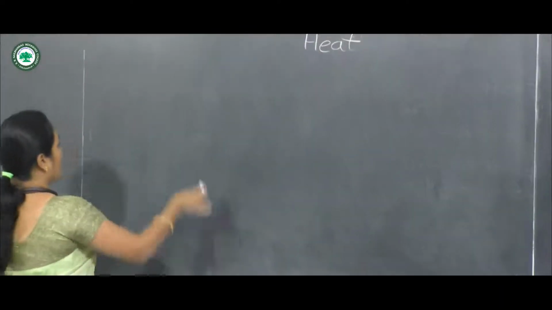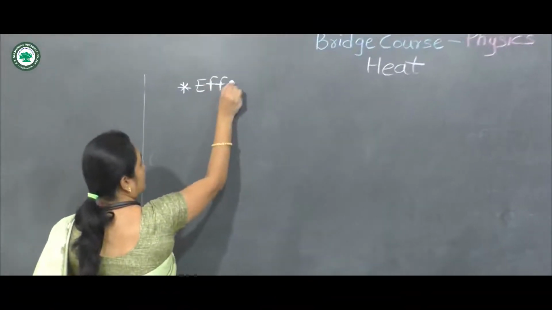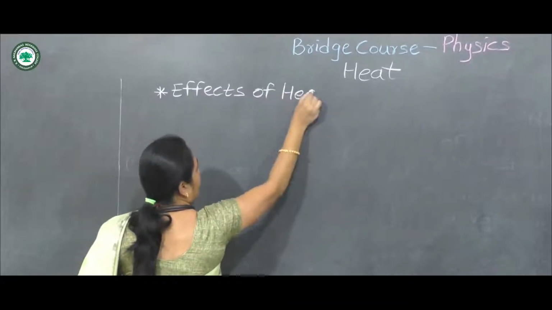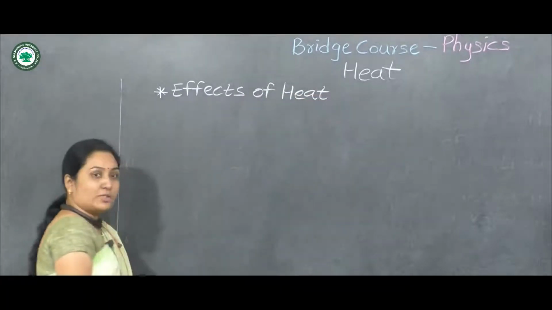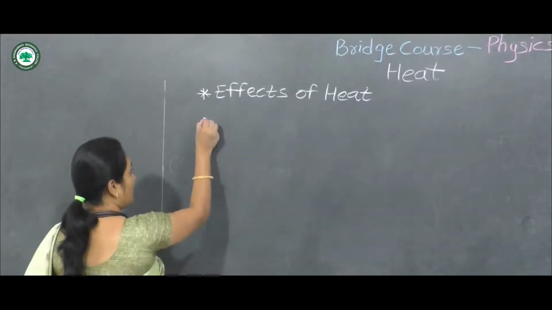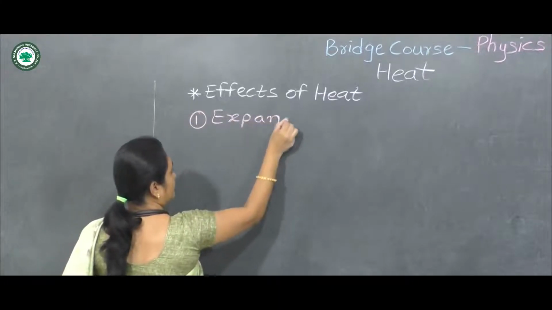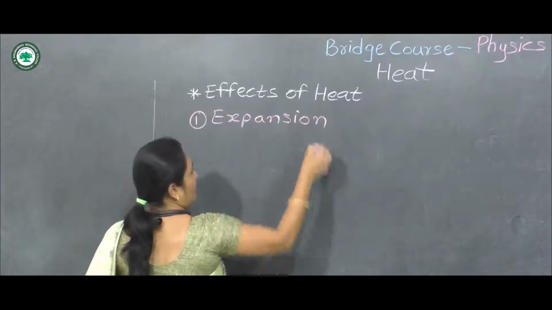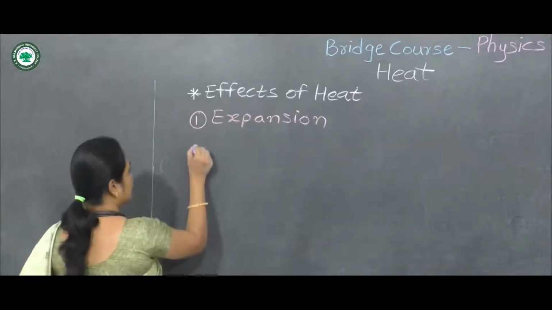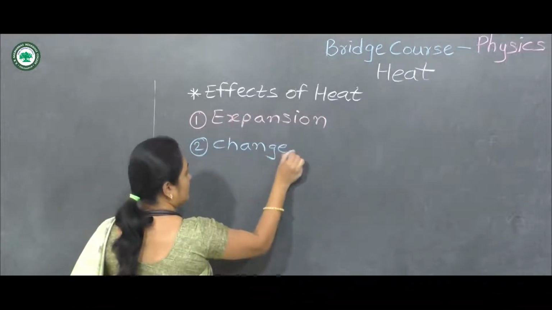So here we will study effects of heat. There are two effects of heat. The first effect of heat is expansion, and the second effect of heat is change of state.